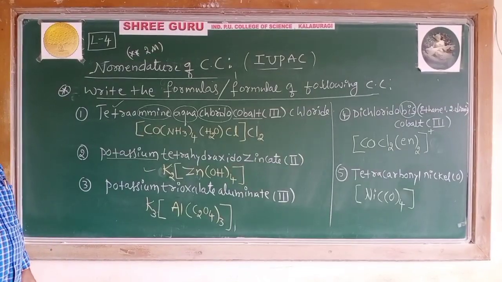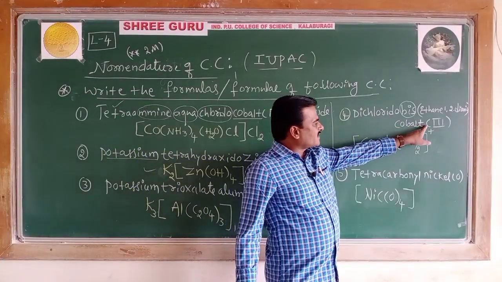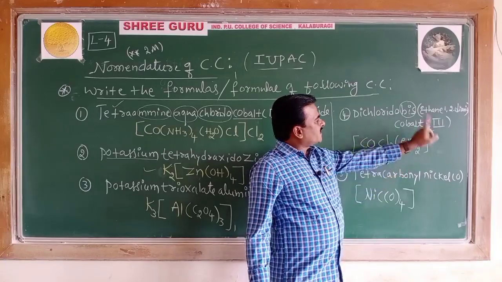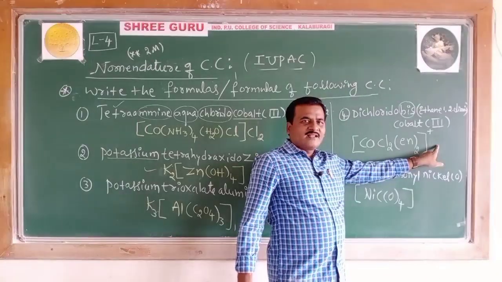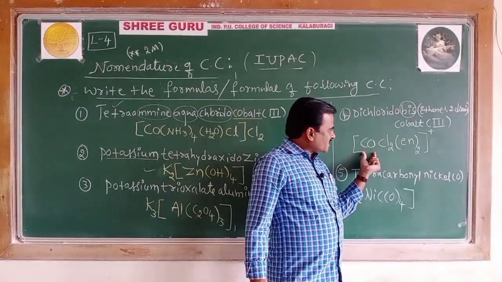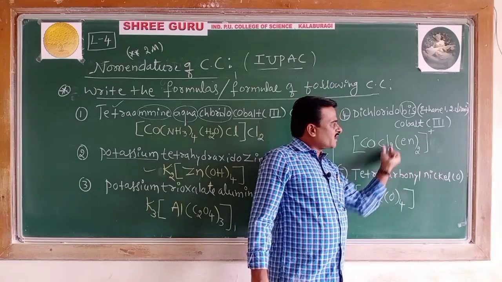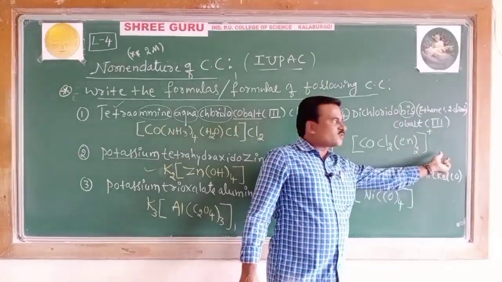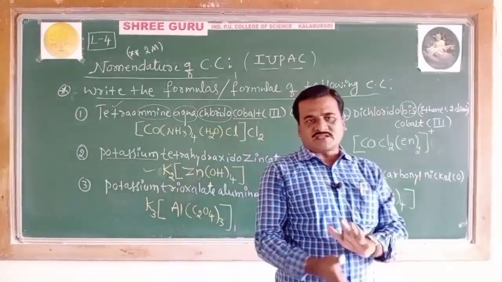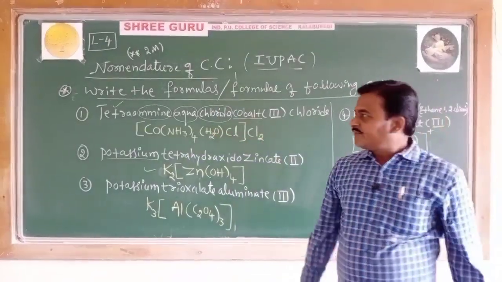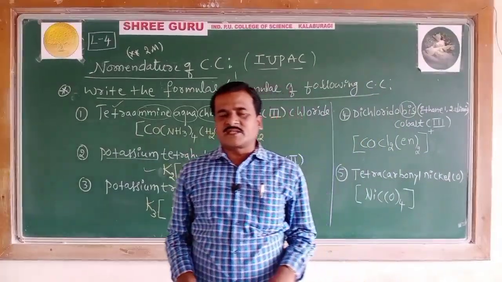So this is how the formulas of the coordination compounds are written, following the rules given by the IUPAC system.